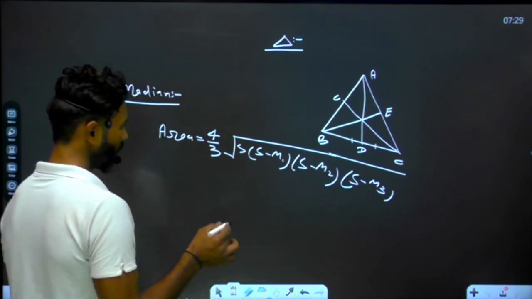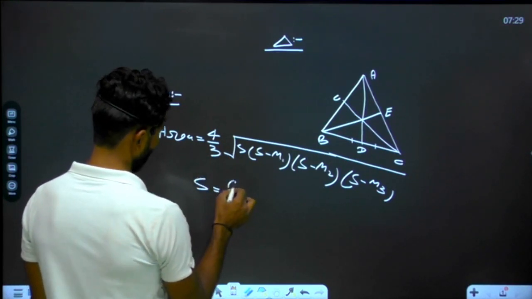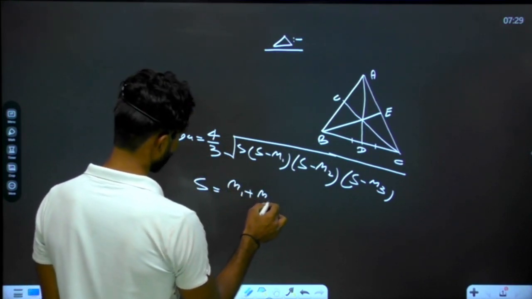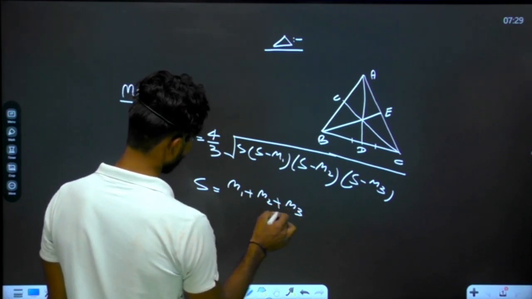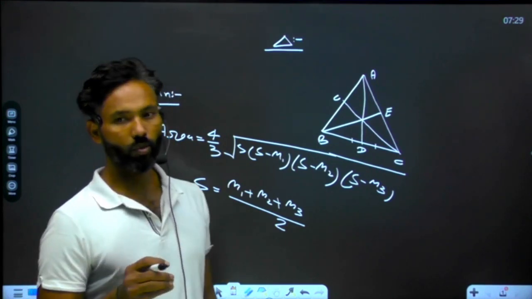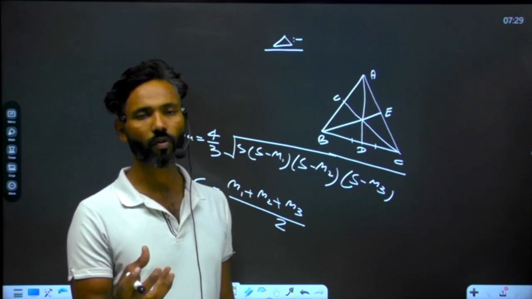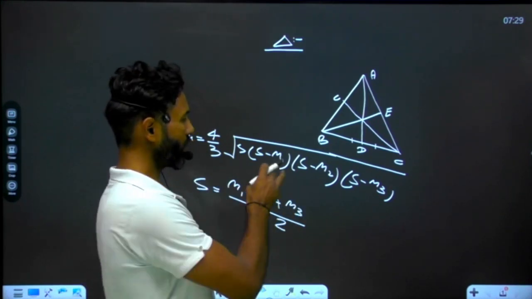Understand that? Then how to calculate the value of s: s will be equal to m1 plus m2 plus m3 upon 2. So this is the value of s, and the lengths of medians will be provided to you in the question. Understand that? You have to take those values from the question and place all the values here.